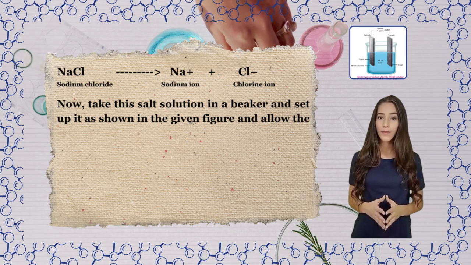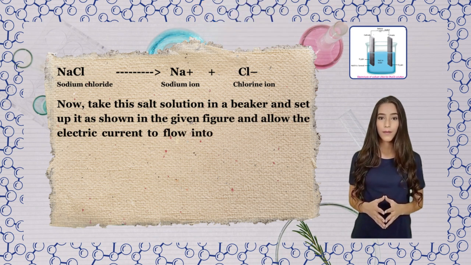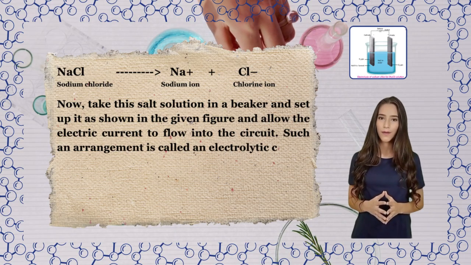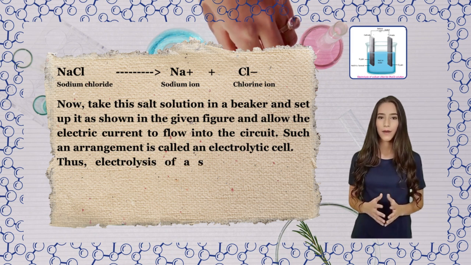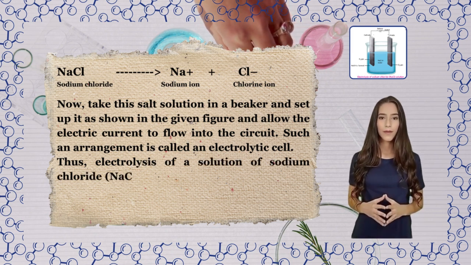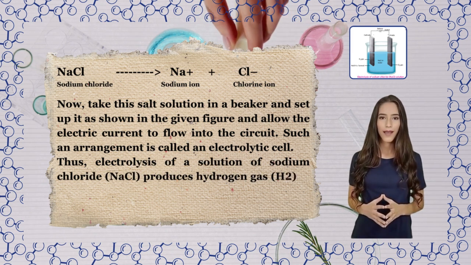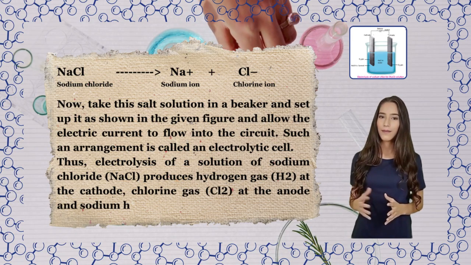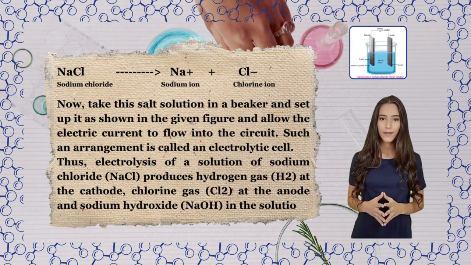Such an arrangement is called an electrolytic cell. Thus, electrolysis of a solution of sodium chloride, NaCl, produces hydrogen gas, H2, at the cathode, chlorine gas, Cl2, at the anode, and sodium hydroxide, NaOH, in the solution.